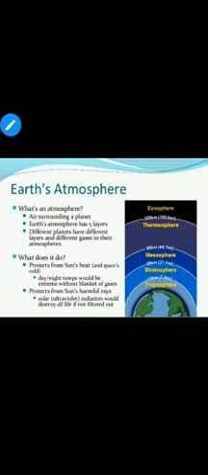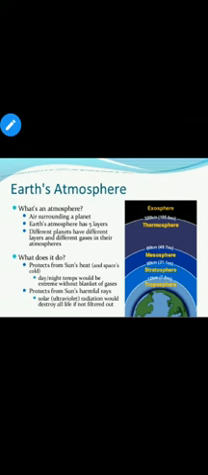That is why you have seen that mountaineers take oxygen cylinders with them. This atmosphere of Earth is divided into 5 main layers. We will discuss it, but before that, we will discuss the importance of this atmosphere.